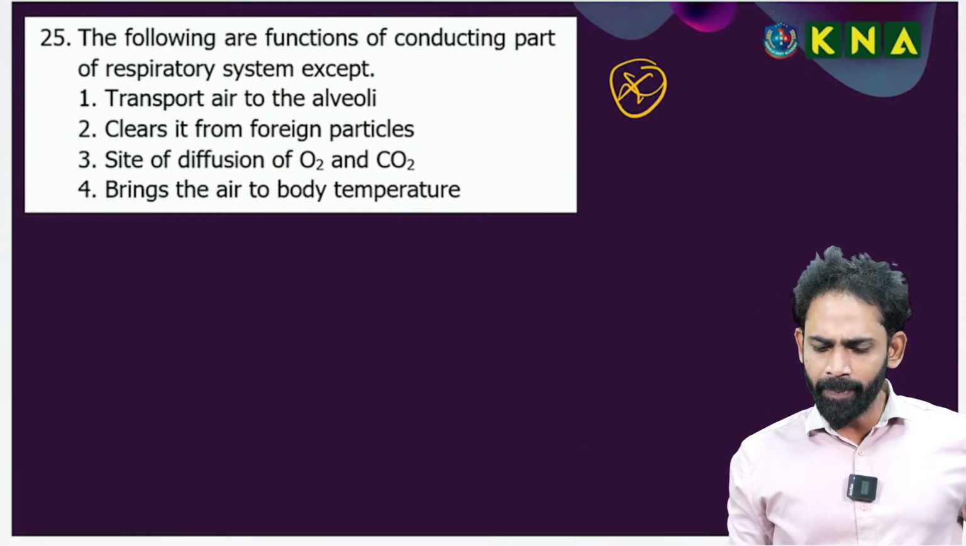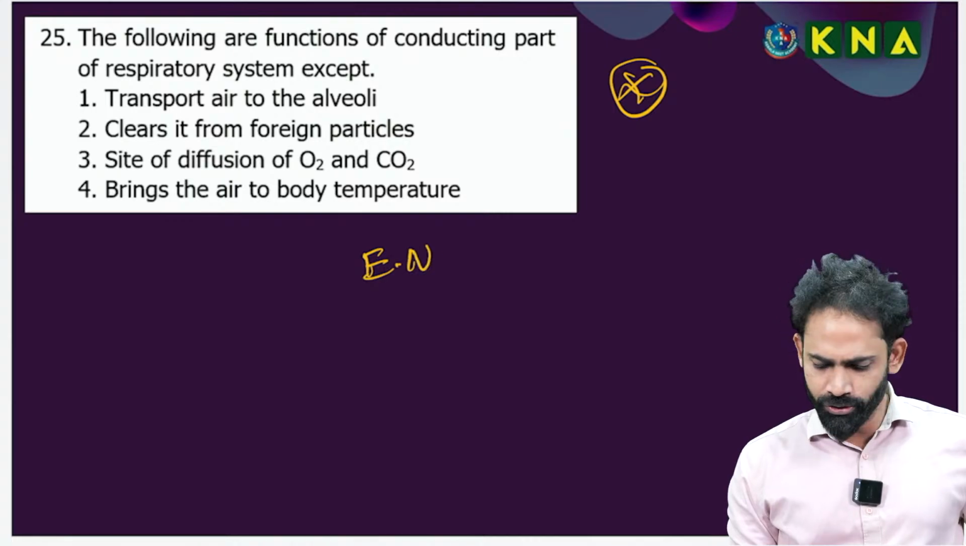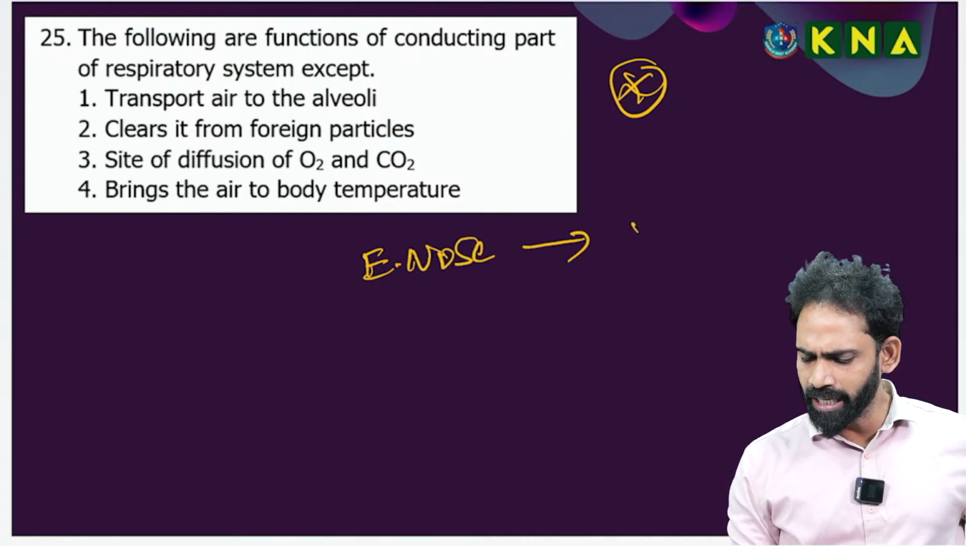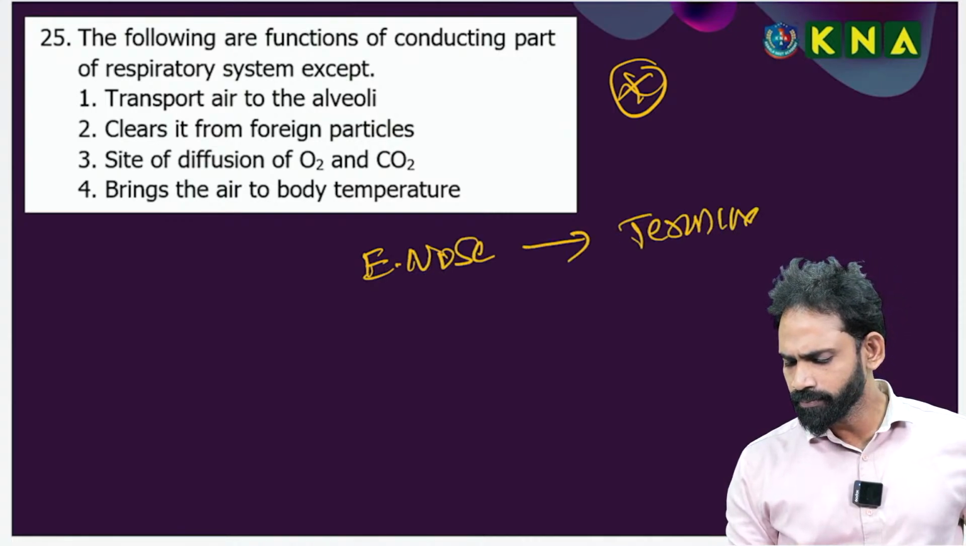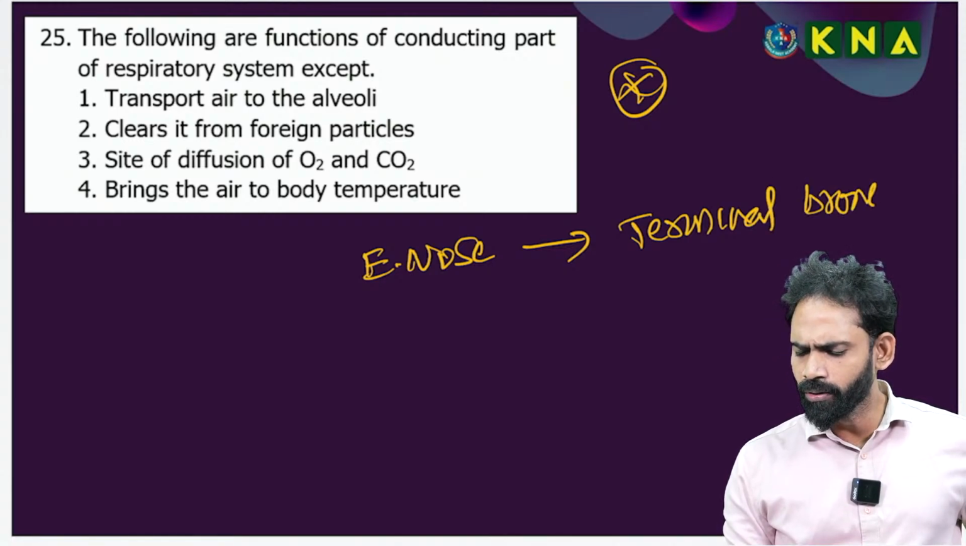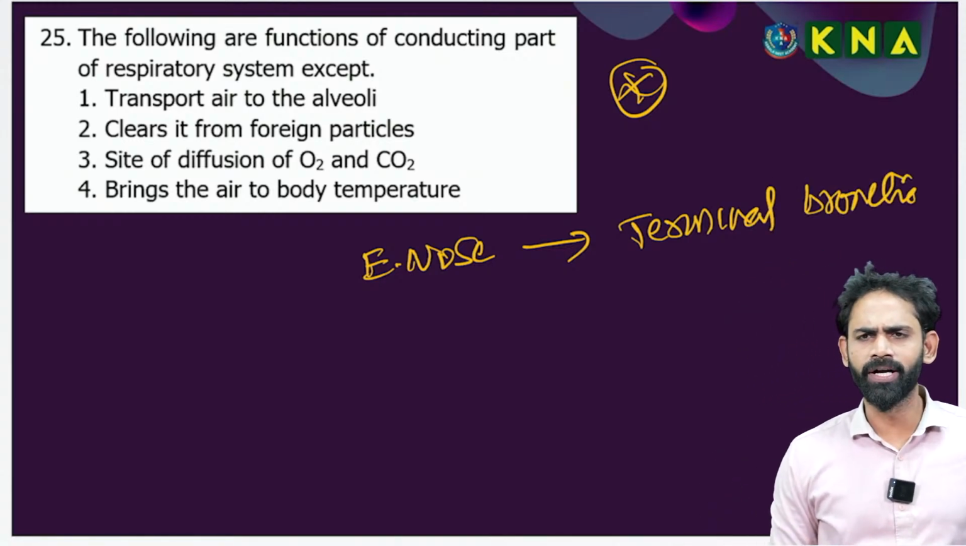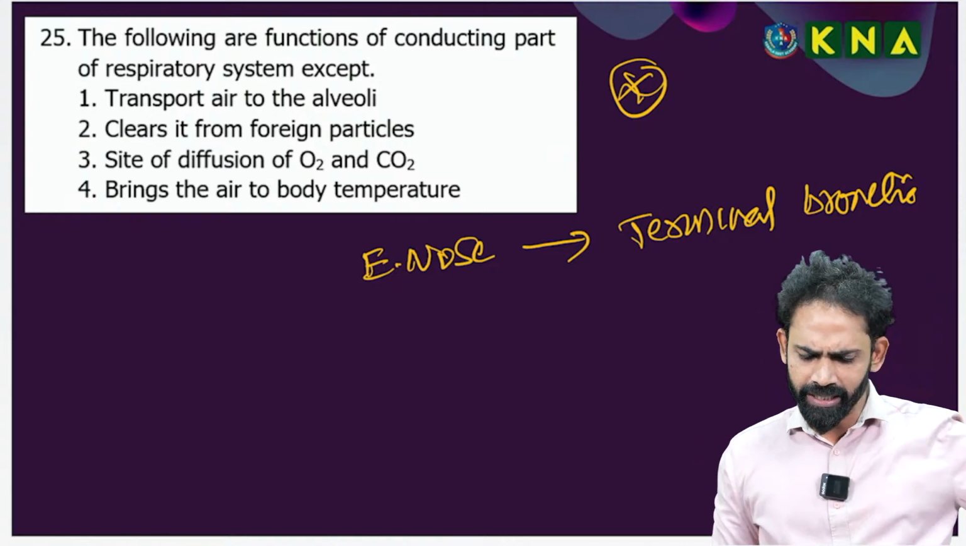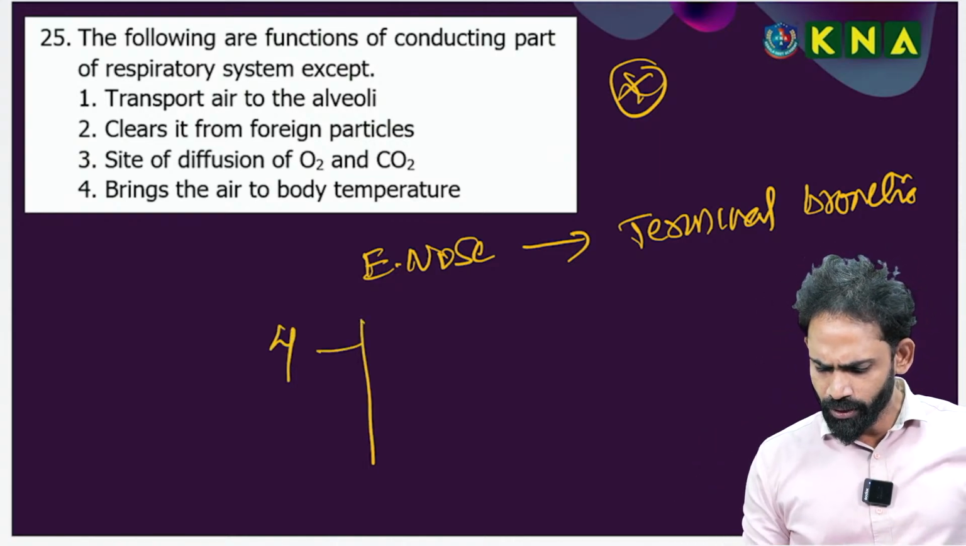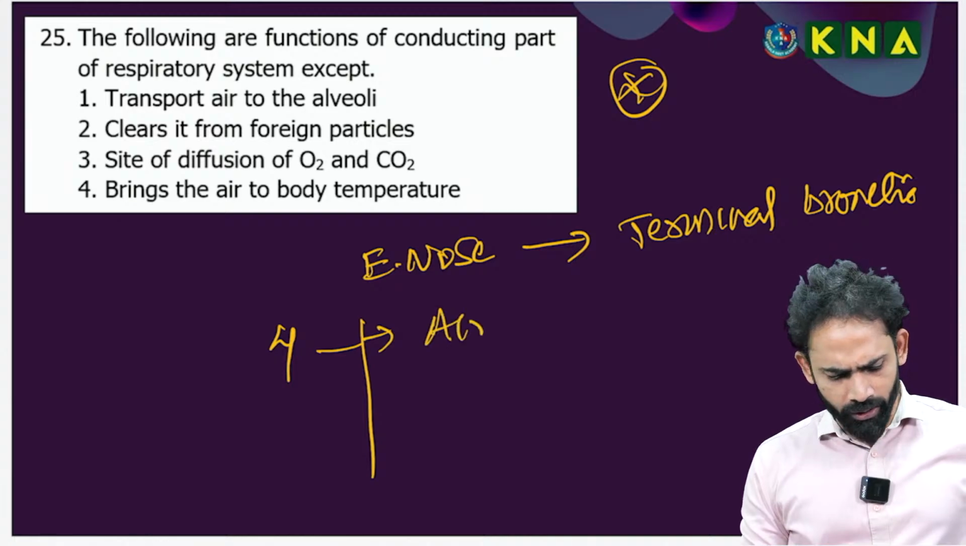What are the functions of the conducting part? First, conducting part is extending from the external nose up to the terminal bronchiole. Okay. What are the functions? 4. This comes under the conducting part. 4 functions. One is called as a transport.